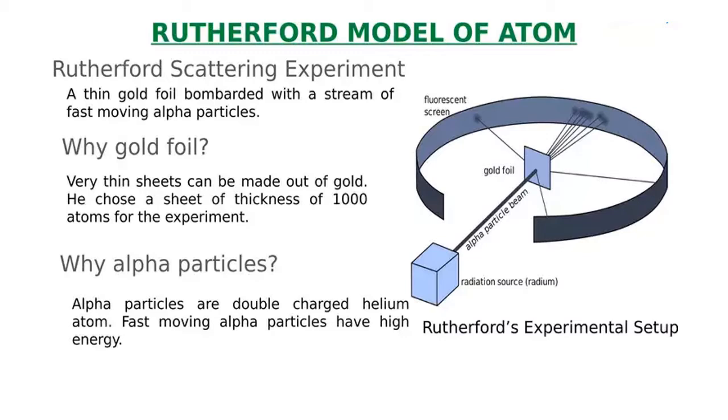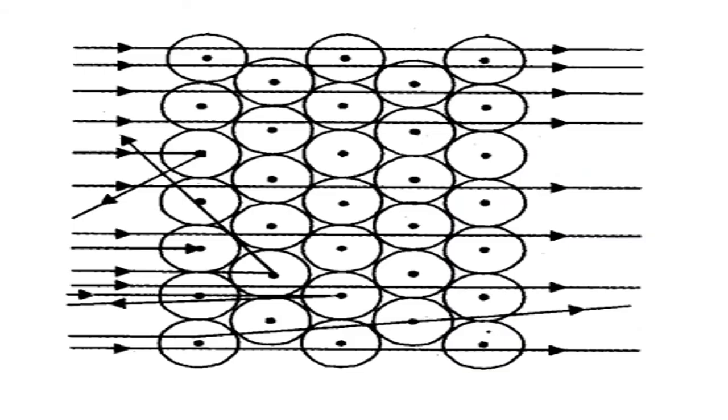Now, what were his observations? All these are gold atoms, because he has taken the gold sheet, and a gold sheet contains many gold atoms. This is the zoomed picture of the gold sheet, where alpha rays are moving. This is the direction of the alpha rays. Most of them are moving this side.